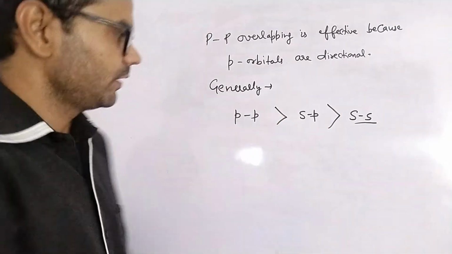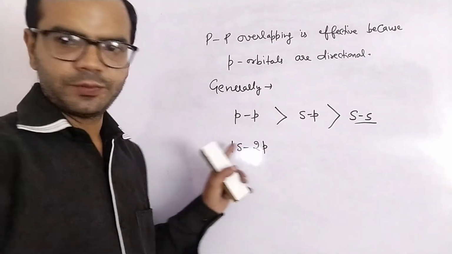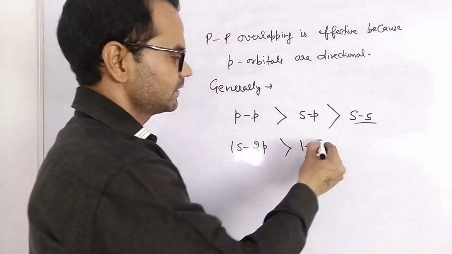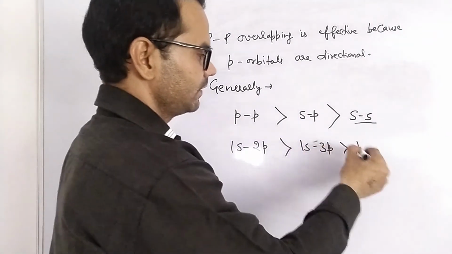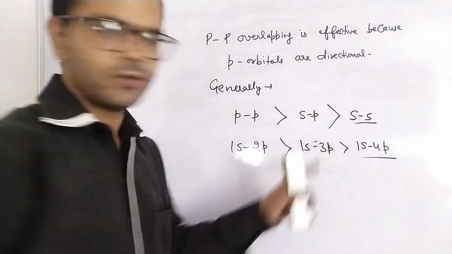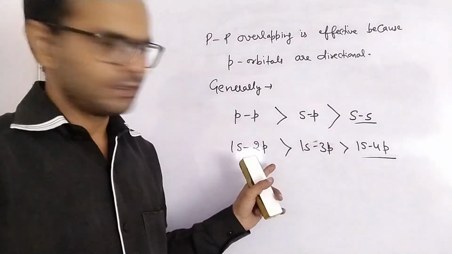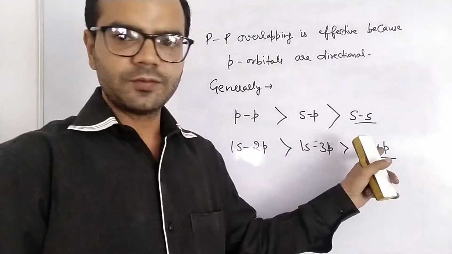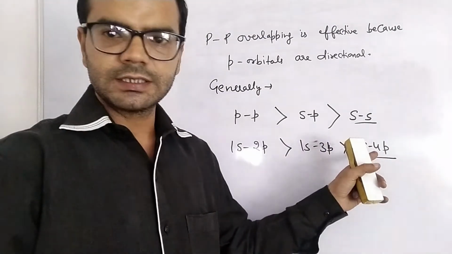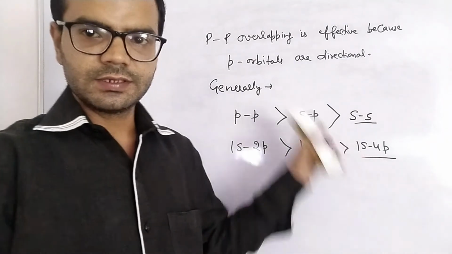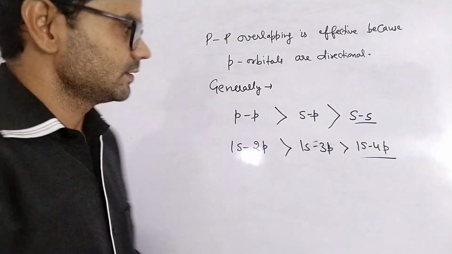But if we have to compare 1s 2p orbitals, 1s 3p overlapping, 1s 4p overlapping: 1s is close to nucleus, so 1s 2p overlapping, 1s 3p, 1s 4p. As we can see, distance from nucleus increases and hence attraction decreases. This is overlapping.